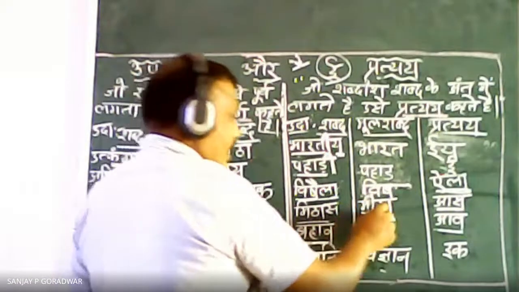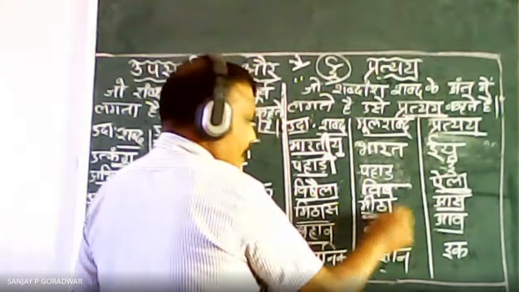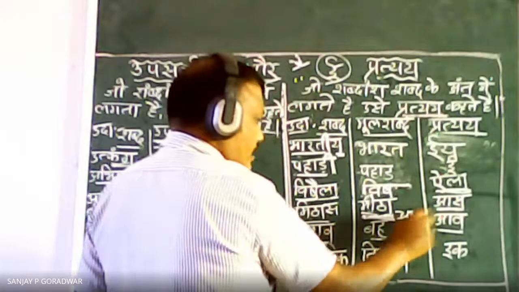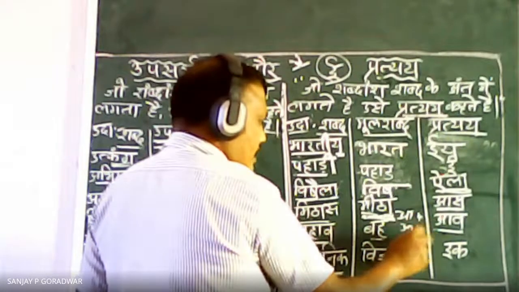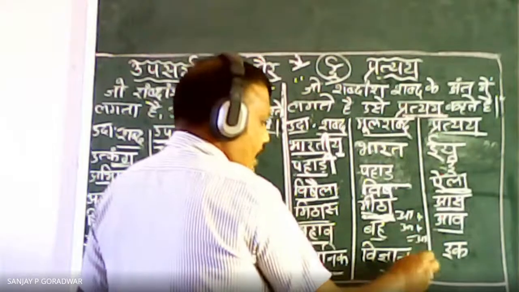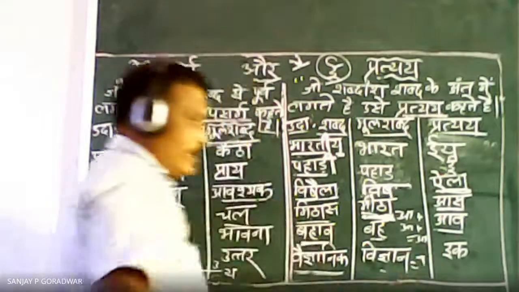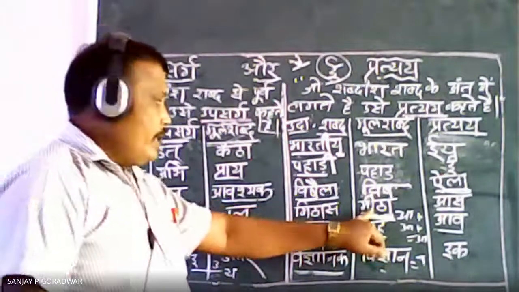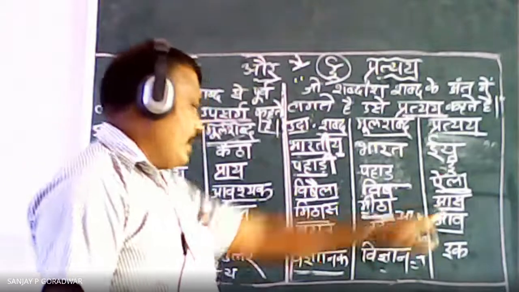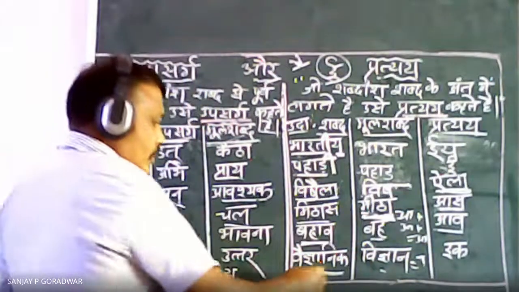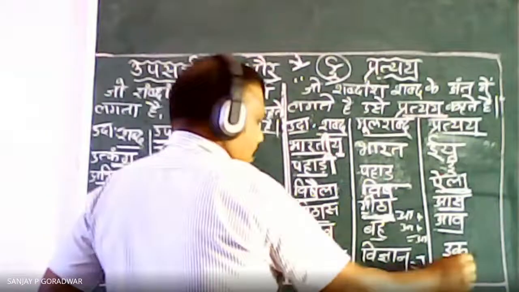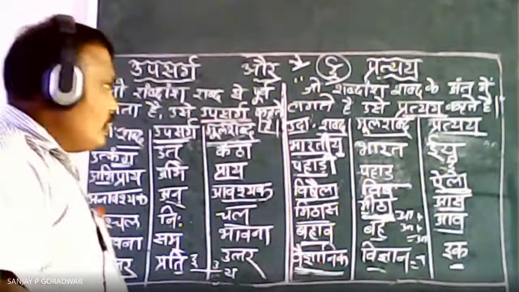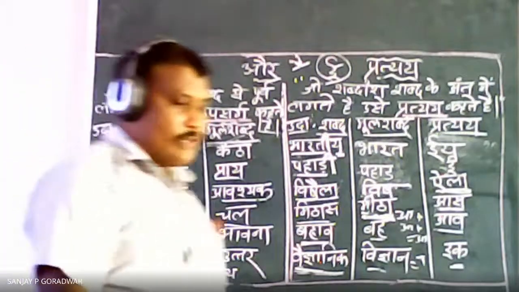Here mithas. Mithas, mitha plus a. Here what is there? In this last letter, a sound is there. And here a sound is there. So a plus a sound is equal to what? A. And a is equal to right side of the matra there. That's why what will come there? The answer will be mitha plus a will come there. Correct? Here Vaigyanik you can see there, Vigyan plus ik. Vigyan plus ik, Vaigyanik.